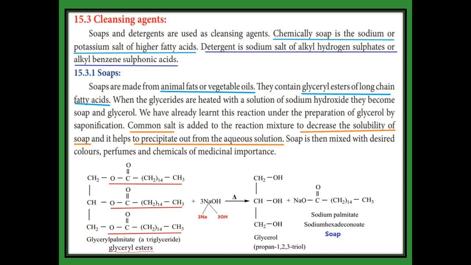Now when we obtain the soap, we add common salt. That common salt is used to decrease the solubility of soap, and it helps to precipitate the soap out from the aqueous solution. Then the soap is mixed with some colors, perfumes, and neem-like chemicals, neem-like medicines.